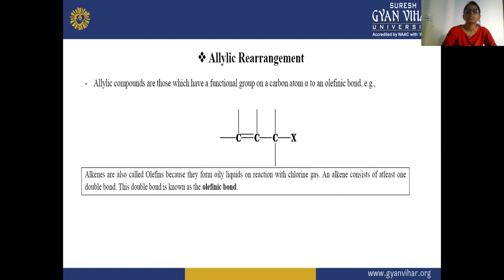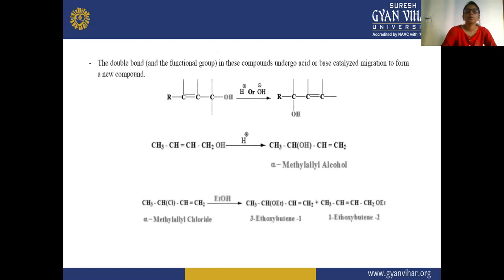So in allylic compounds there should be a double bond, and on the alpha position carbon atom there should be one functional group attached. Next, the double bond and the functional group in these compounds undergo acid or base catalyzed migration to form a new bond. So here, if this is your reaction, then the compound will undergo your acidic or basic migration.